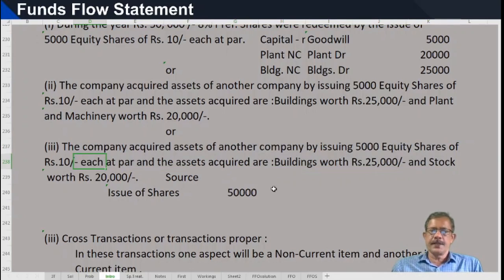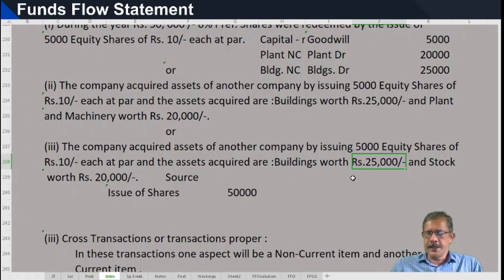That means 50,000 is the issue of shares. And the assets acquired are buildings worth rupees 25,000 and stock 20,000. And this element is a current item. And in this case, you need to show only buildings and goodwill. The remaining stock is already adjusted in the current item.